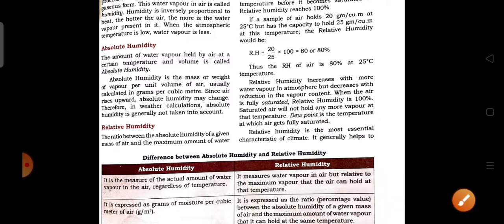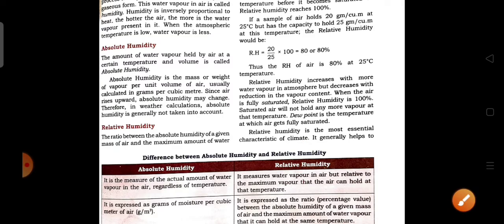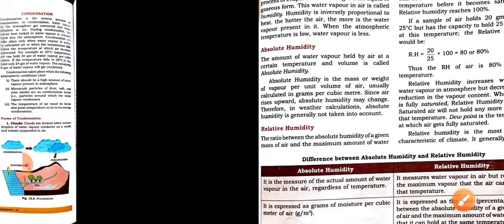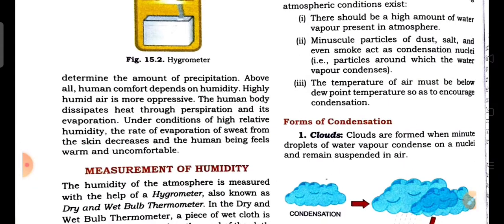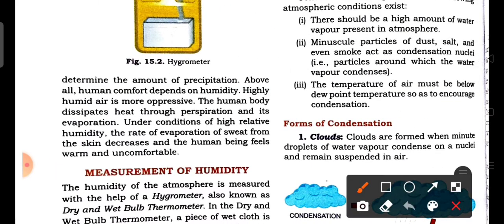The relative humidity is the most essential character of the climate. Why is it the most important characteristic of the climate? Because it helps to determine the amount of precipitation. From the relative humidity we can indicate the amount of precipitation that can happen.